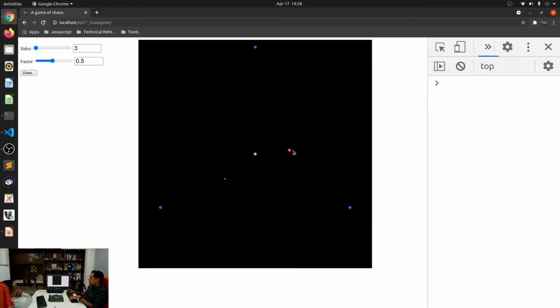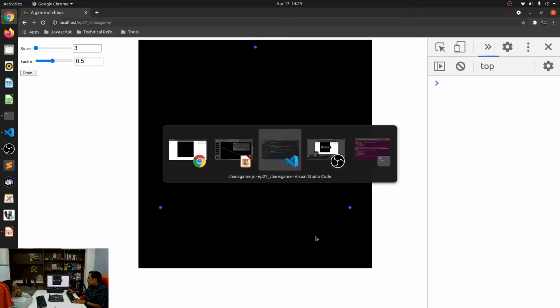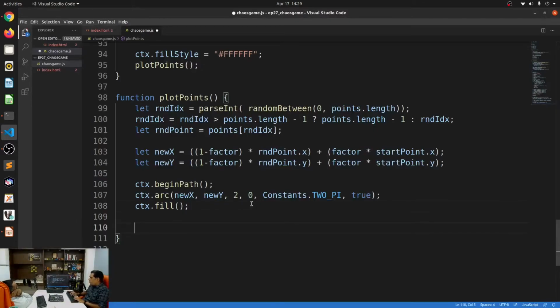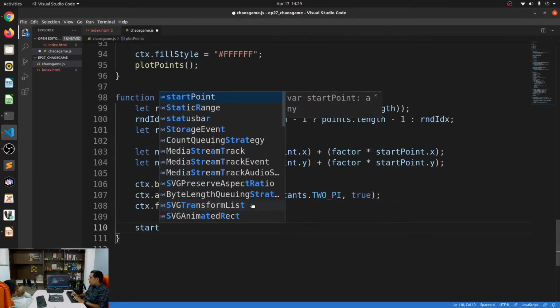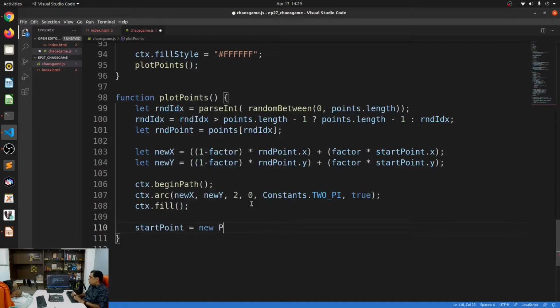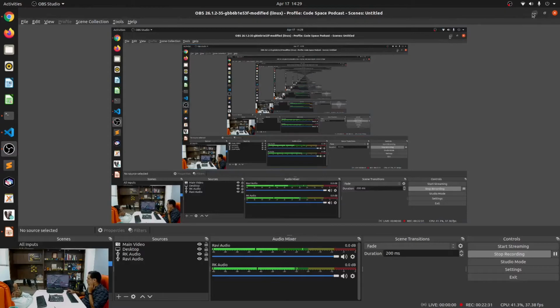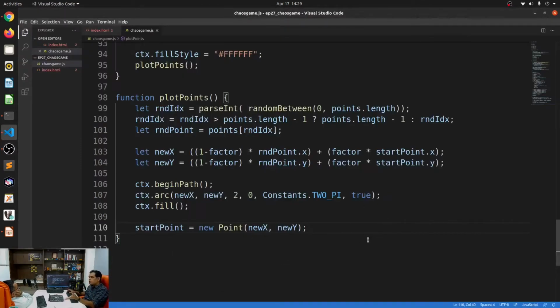Okay, and then what happens? This becomes my new start point. All I have to do is say my new start point is equal to new point, of whatever this new x and new y is. That's it, right? So that becomes my new start point. All well and good, right?